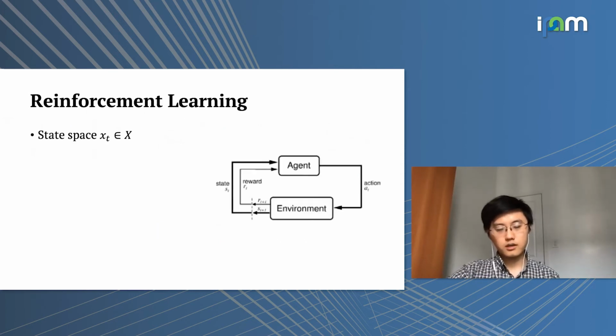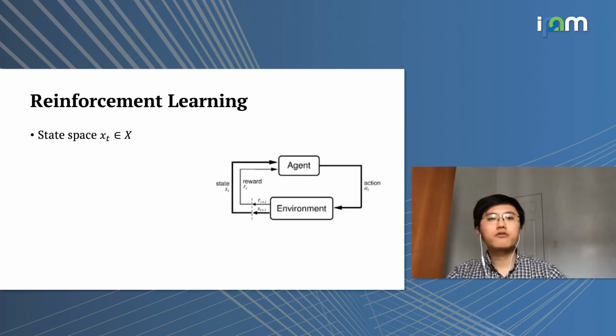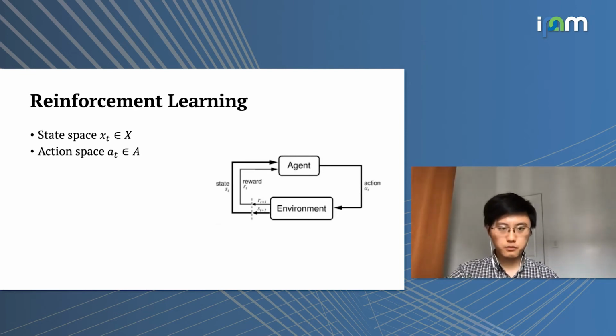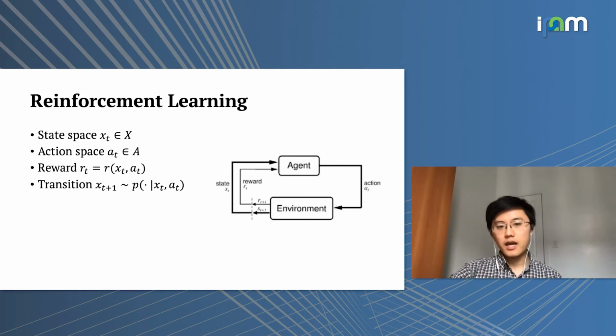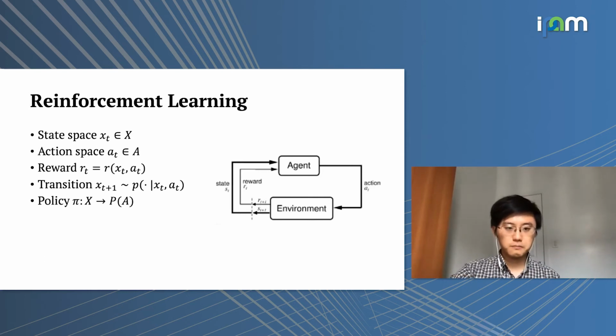Just a quick background on reinforcement learning. In reinforcement learning, we have to specify a state space for the problem, also an action space, and a reward function, an immediate reward which results from taking action at state xt. Then the state of the system will transition to a next state xt plus 1. Also, we need to define a policy, which is a mapping from the state space to a distribution over the action space. This policy is literally the recipe according to which the agent will act in the system.